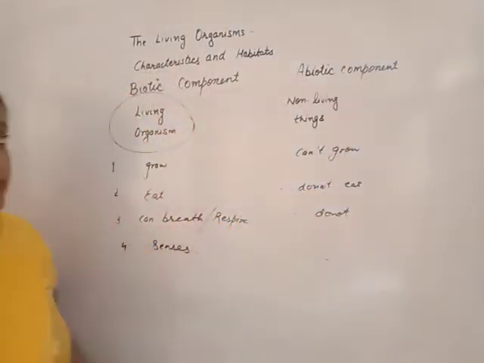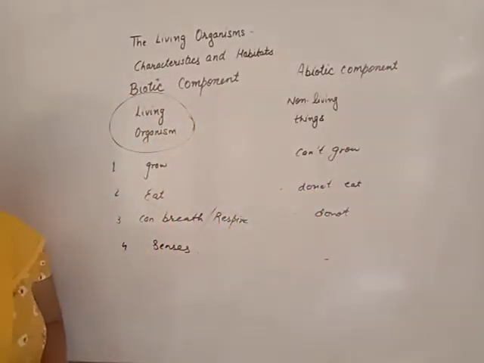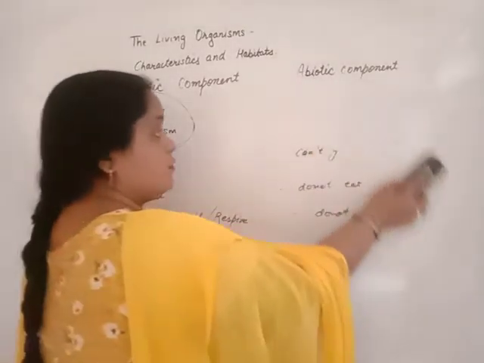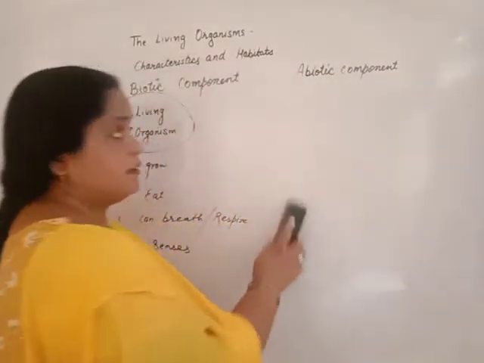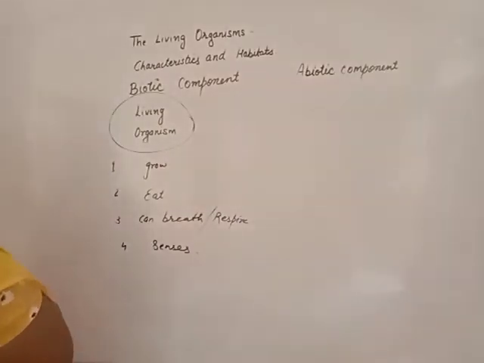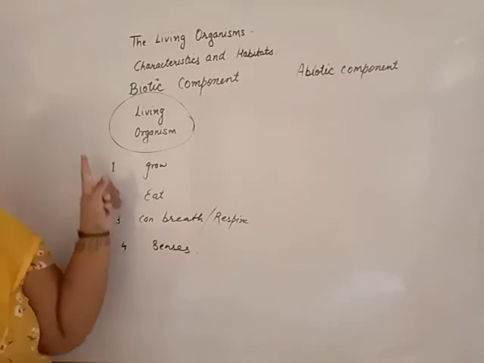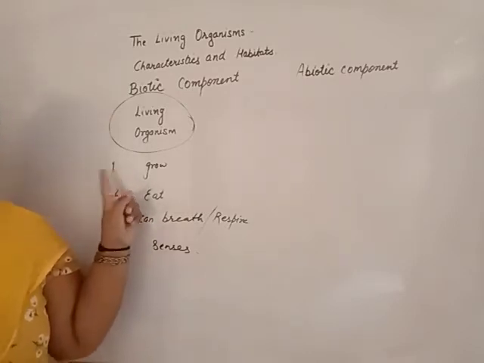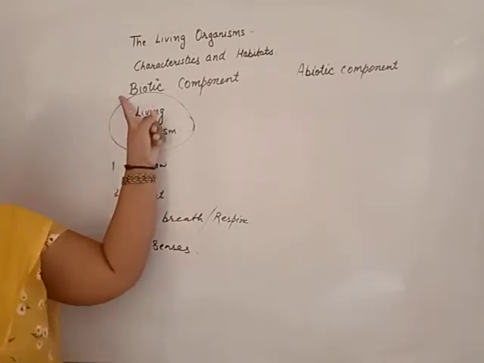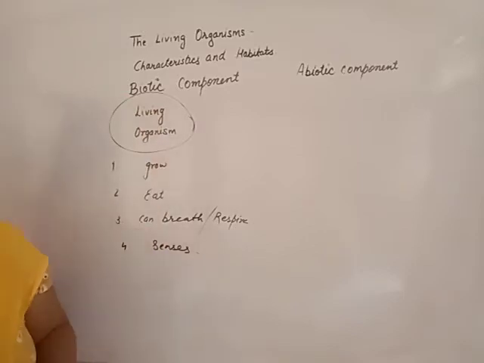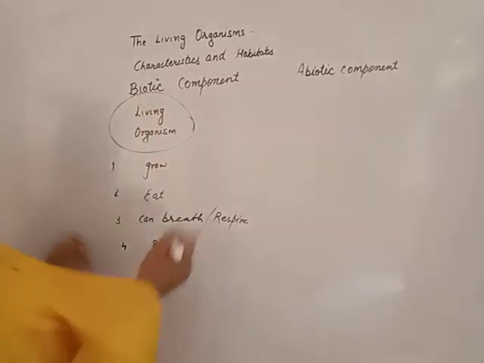The biotic component is living organisms, and the other one, the abiotic component, consists of non-living things. The abiotic component also consists of water, air, our home, shelter, surroundings, all these. But the biotic component consists of all living organisms, either plants, animals or human beings.